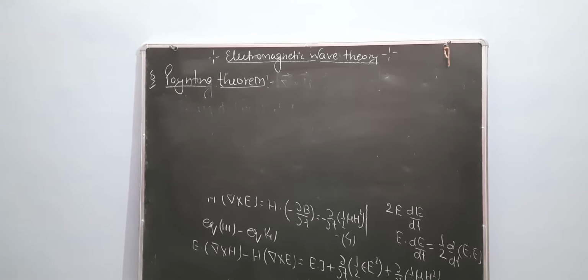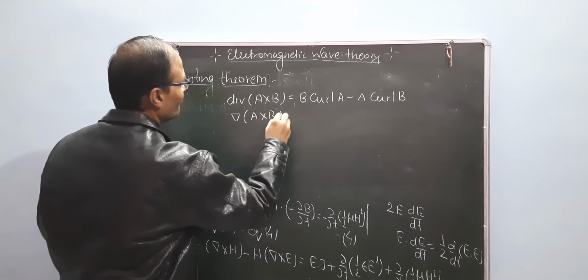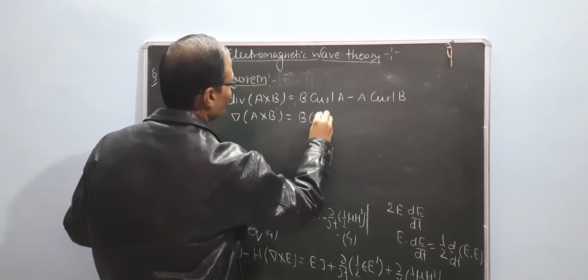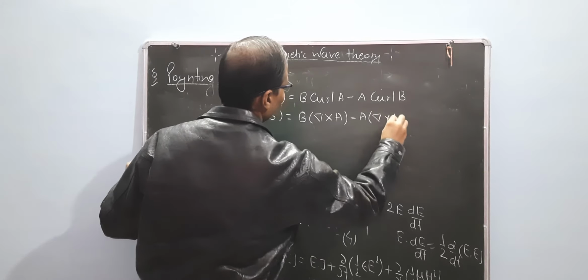Now E dot ∇ × H minus H dot ∇ × E. This is the vector identity of divergence of A cross B. What is divergence of A cross B? ∇·(A × B) equals B·(∇ × A) minus A·(∇ × B).